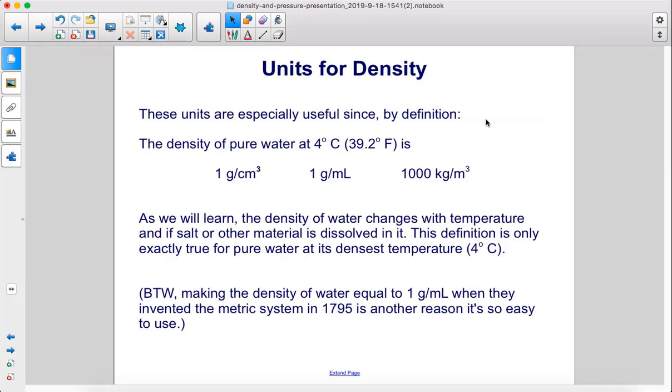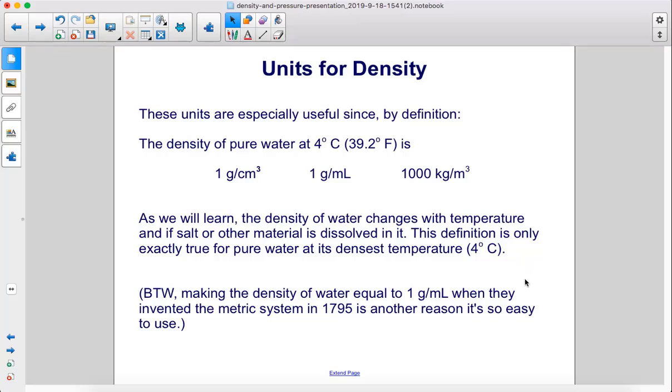These units are especially useful since, by definition, the density of pure water at 4 degrees Celsius, or 39.2 degrees Fahrenheit, is 1 gram per cubic centimeter, or 1 gram per milliliter, or 1,000 kilograms per cubic meter. As we will learn, the density of water changes with temperature and if salt or other material is dissolved in it. This definition is only exactly true for pure water at its densest temperature, 4 degrees Celsius.